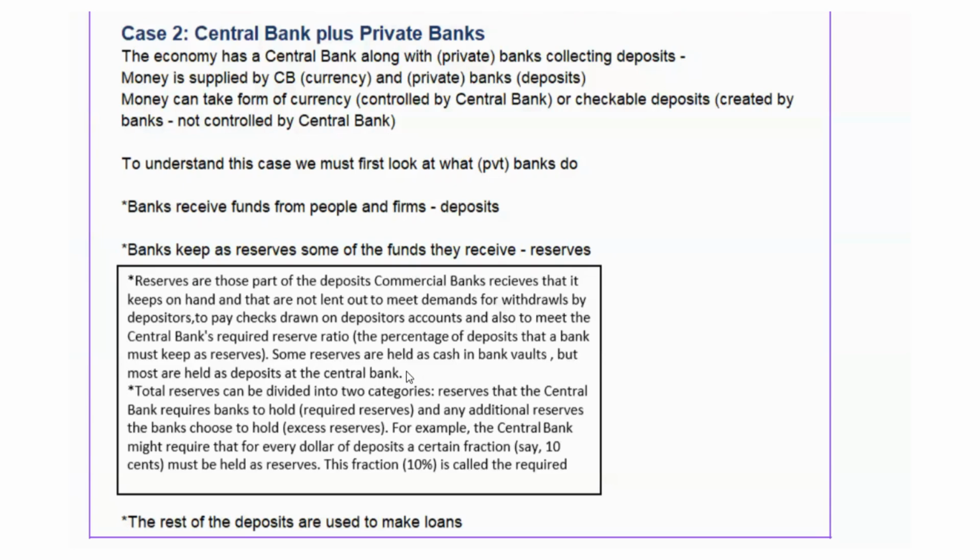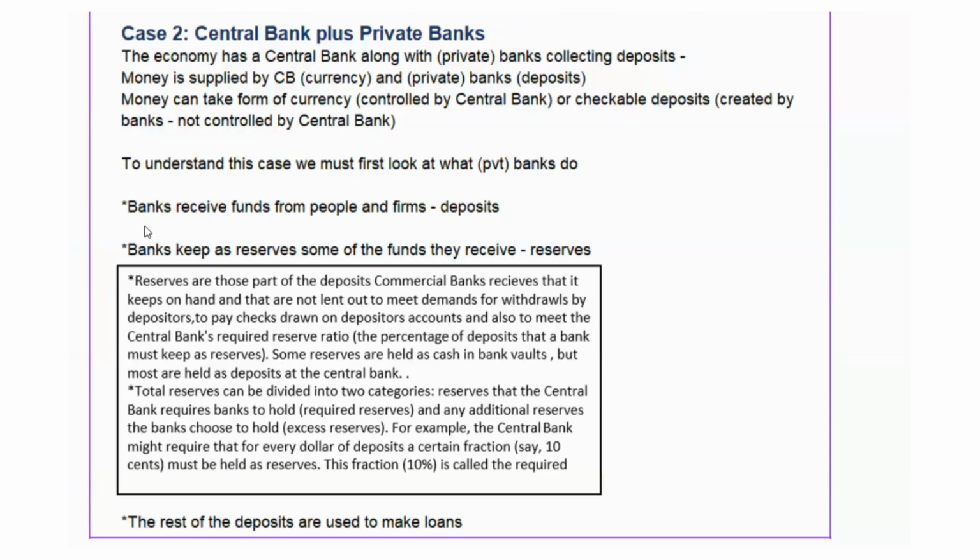This is the percentage of deposits that the central bank requires private banks to keep as reserves. So, total reserves can be divided into two categories: reserves that the central bank requires banks to hold, and any additional reserves that banks choose to hold, which are called excess reserves. The reserves that the central bank requires banks to hold are determined by the required reserve ratio. Some reserves are held as cash in banks themselves, but most are held as deposits at the central bank.